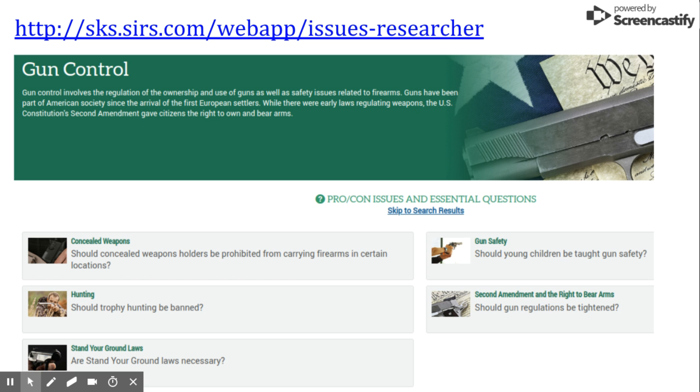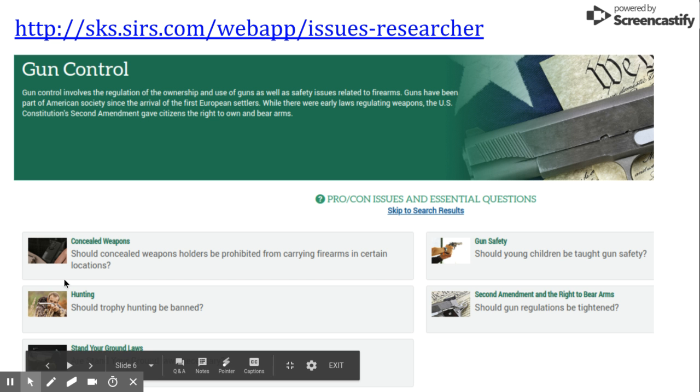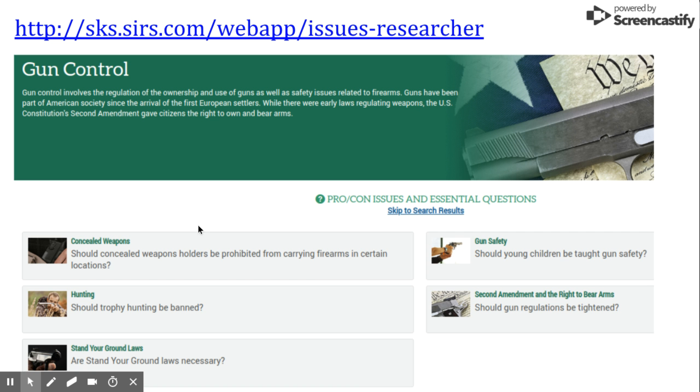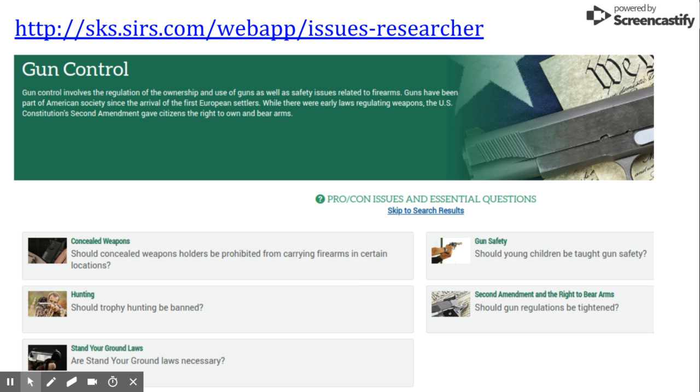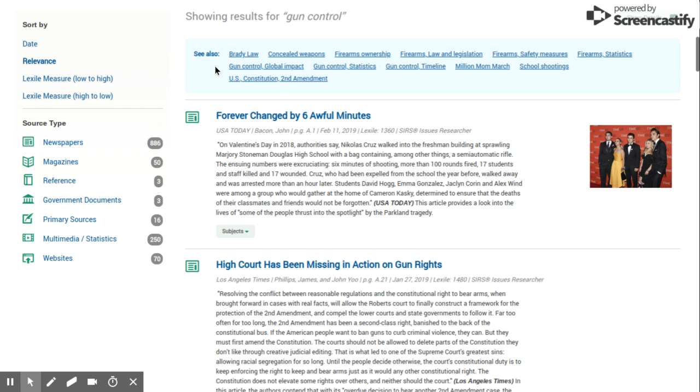So the great thing about databases is that if you know it's a trusted database the school subscribes to, you can pretty much trust any article in there, and you don't have to worry about credibility checking. It will also offer you a lot of background information that is credible for your introductory section, and it will also maybe pull out some different things you haven't thought about. So talking about stand your ground laws under gun control or hunting under gun control might be great topics. So as I scroll down further on this page, it suggests some other things I might look into, which is helpful as I consider kind of what my thesis will focus on.